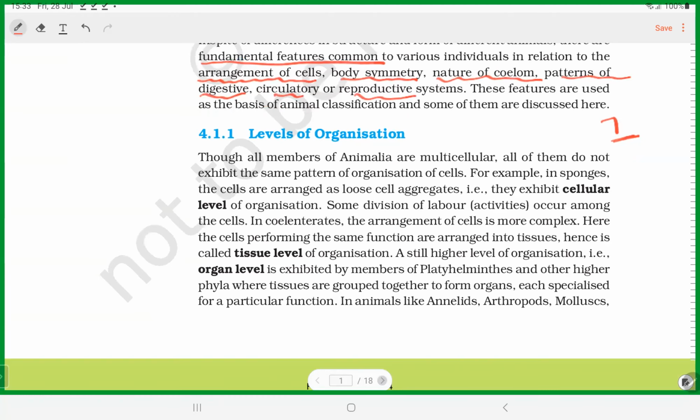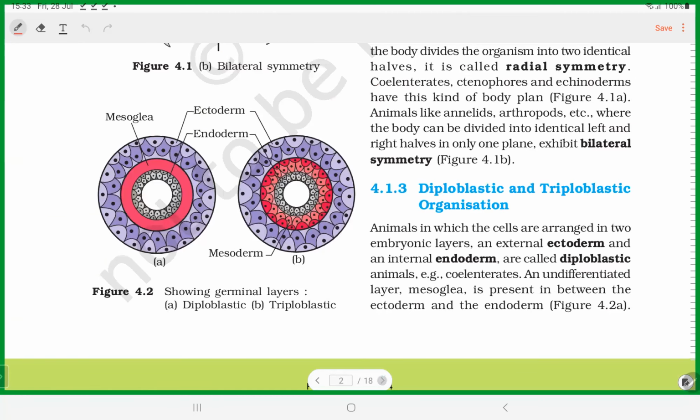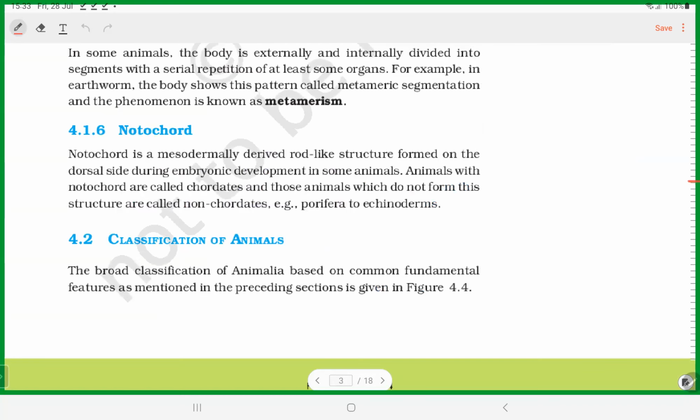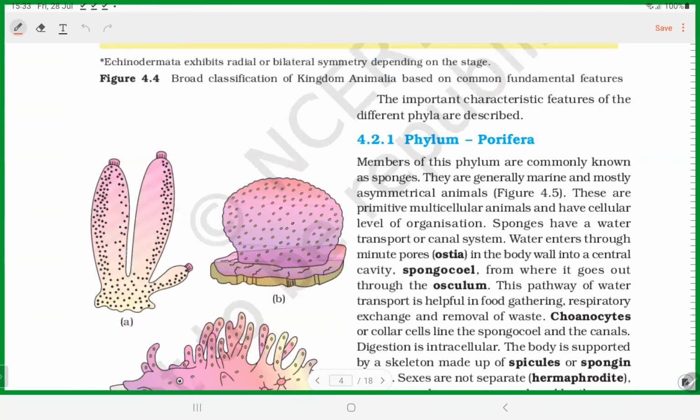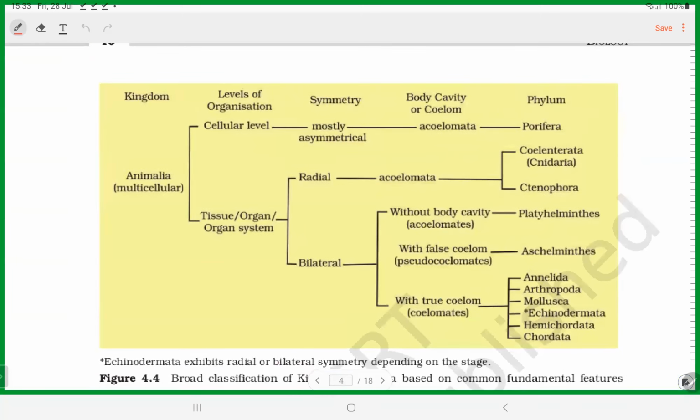You have a flow chart here for the classification of animals. This is very important to understand, on what basis the animals are classified.